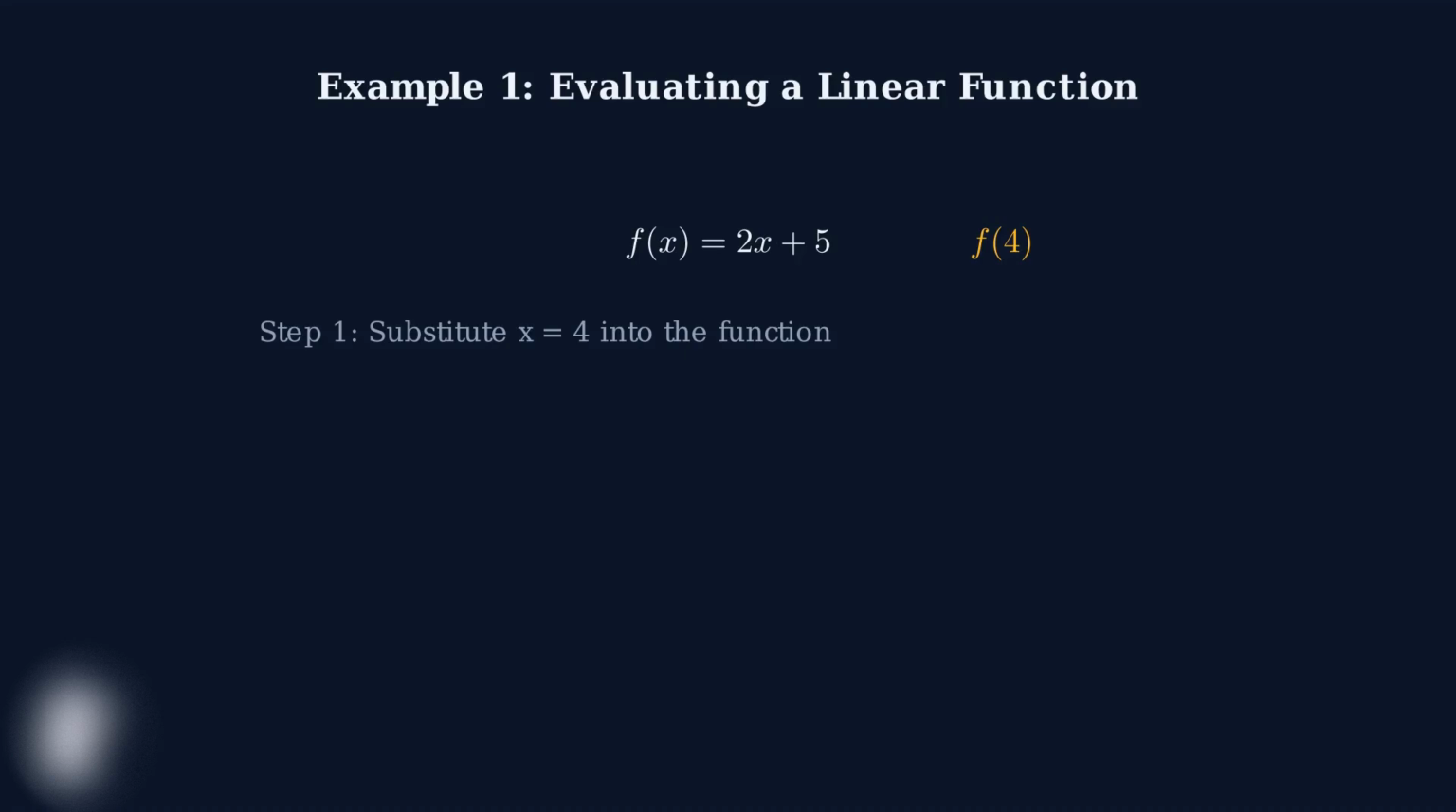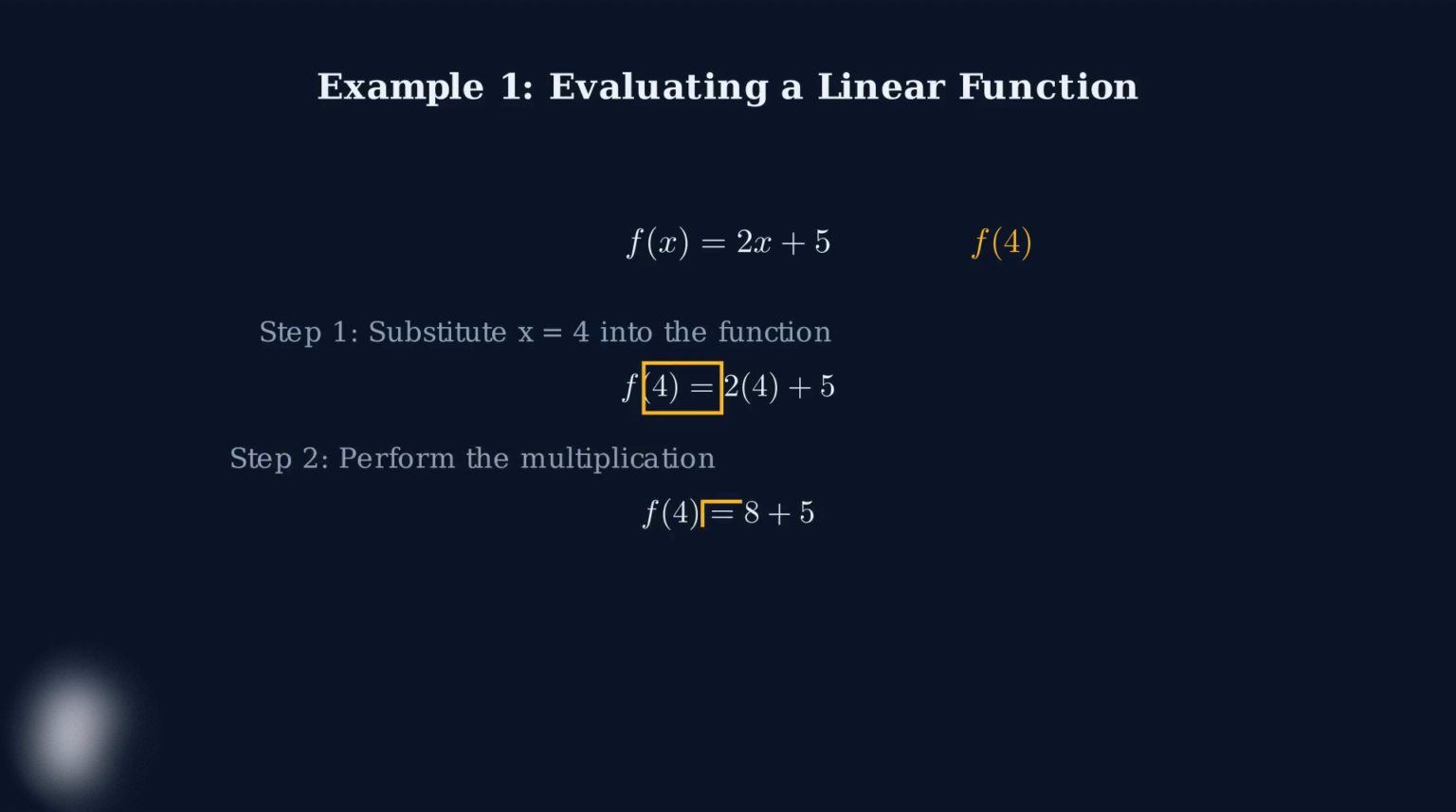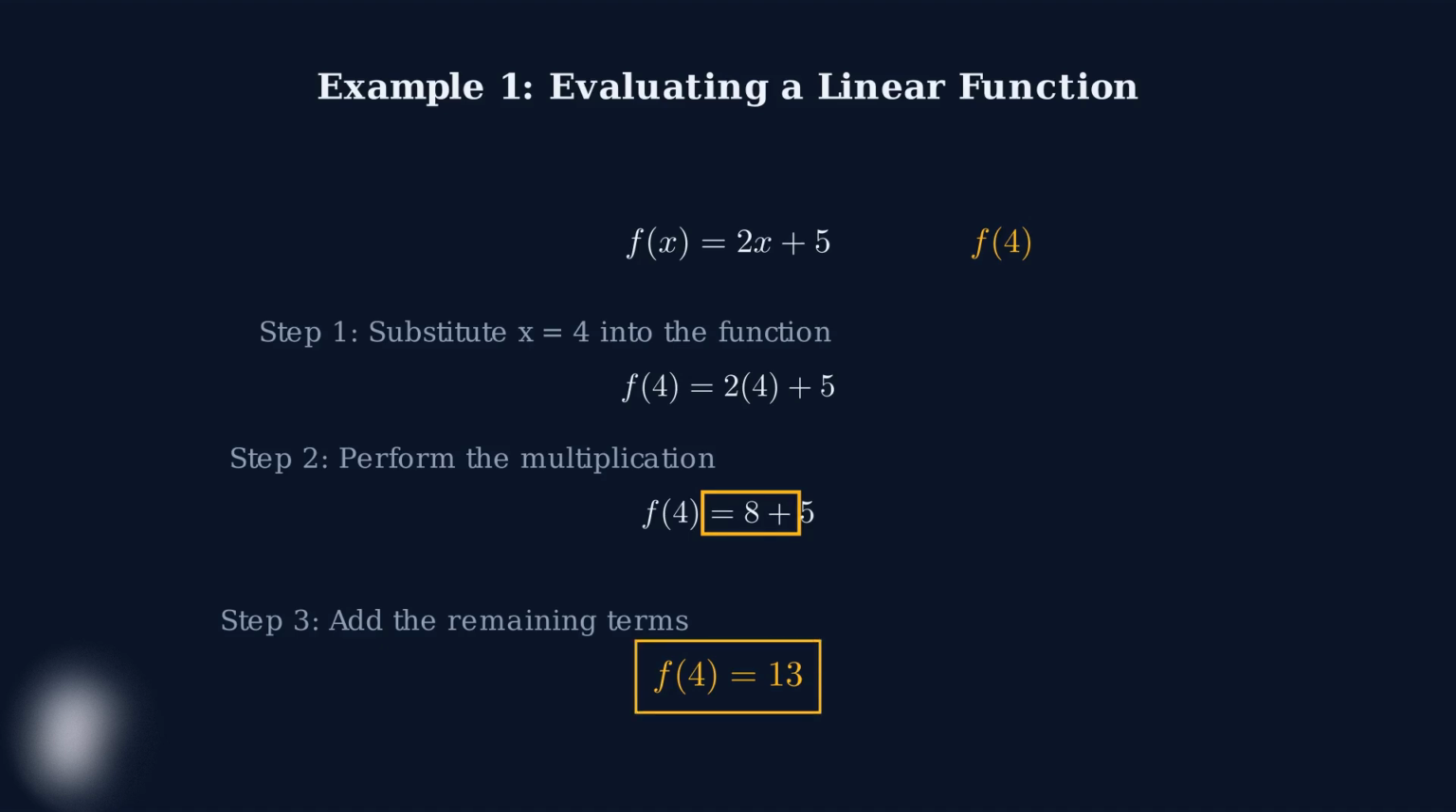Step 1. We substitute 4 for every x in our function, so f of 4 equals 2 times 4 plus 5. Step 2. We perform the multiplication first. 2 times 4 equals 8, so we have f of 4 equals 8 plus 5. Step 3. Finally, we add 8 plus 5 to get 13. Therefore, f of 4 equals 13.